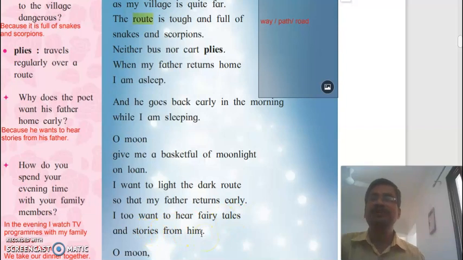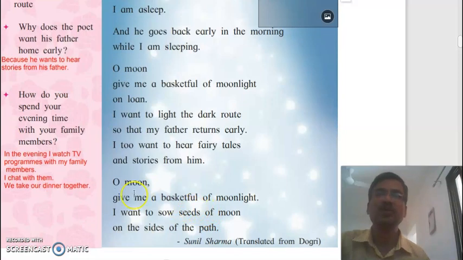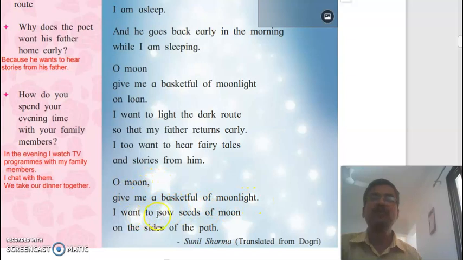You know, you like to hear the stories, bedtime stories. And as we know, the poet is a small boy. The small boy also wants to hear fairy tales, imaginary stories from his father. And that's why the small boy requests, "O moon, give me a basket full of moonlight. I want to sow seeds of moon on the sides of the path." And that's why at the end, the boy again says to the moon, "Please give me a basket full of moonlight." And the boy wants to sow seeds of moon on the sides of the path.